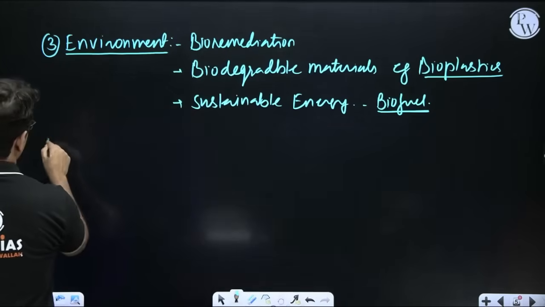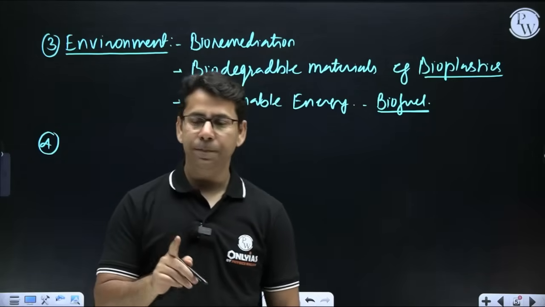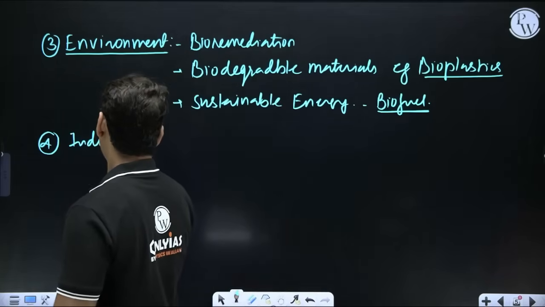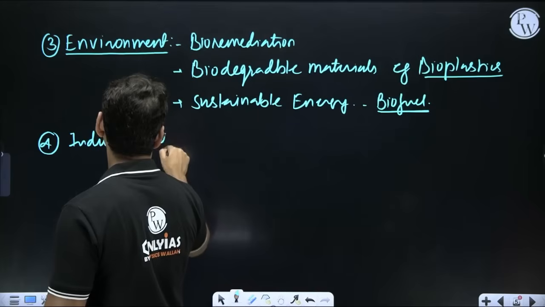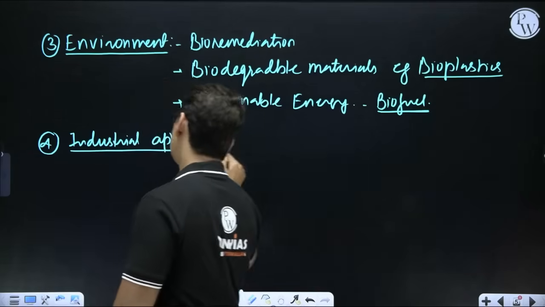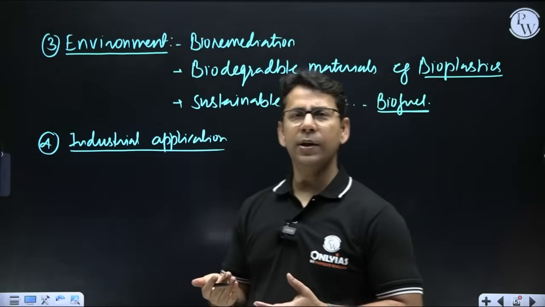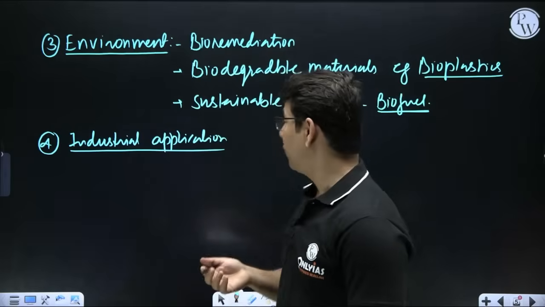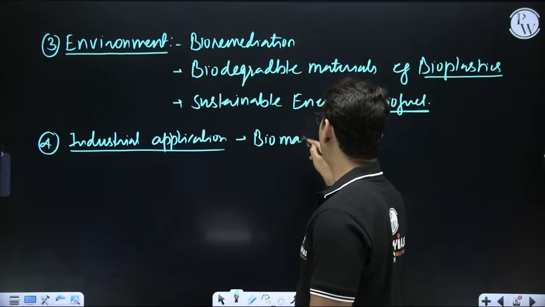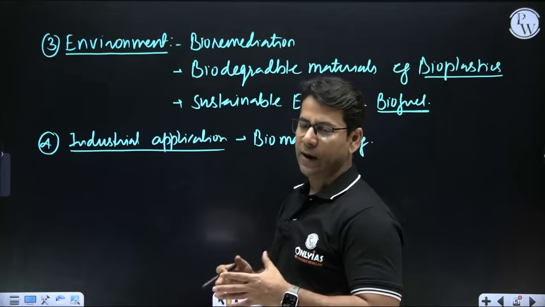The fourth area that we can talk about is industrial application, right? Industrial application. And there we can enumerate 2-3 points again. For that matter, biomanufacturing. Now, what is this biomanufacturing?